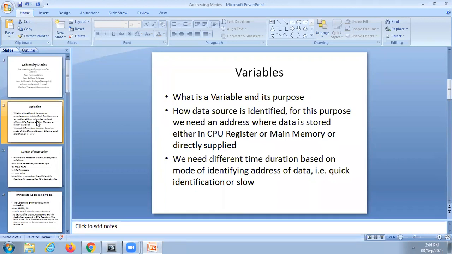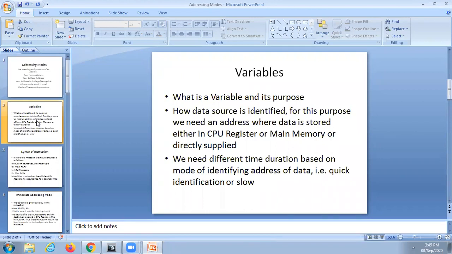If you take any processor, in the processor itself there are some registers. They are called processor registers or CPU registers. They are generally R0 to some Rn. It may be 8 registers or maybe 16, depends.